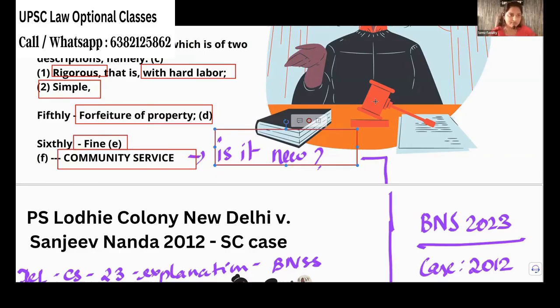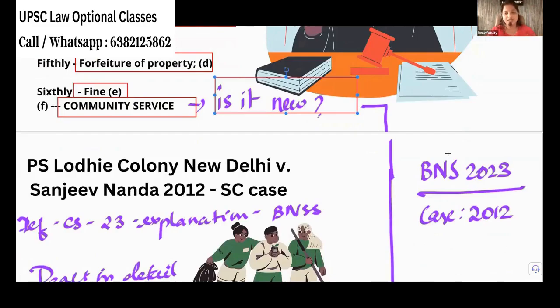So now coming to the question. Community service was introduced by BNS. Okay. BNS came in 2023. So before 2023, was there anywhere the punishment of community service given, or is it totally new, only introduced in the BNS? No, nothing like that. BNS came in 2023, and even before 2023, we had courts giving community service punishments. So it has been added in BNS in 2023, but already it existed.